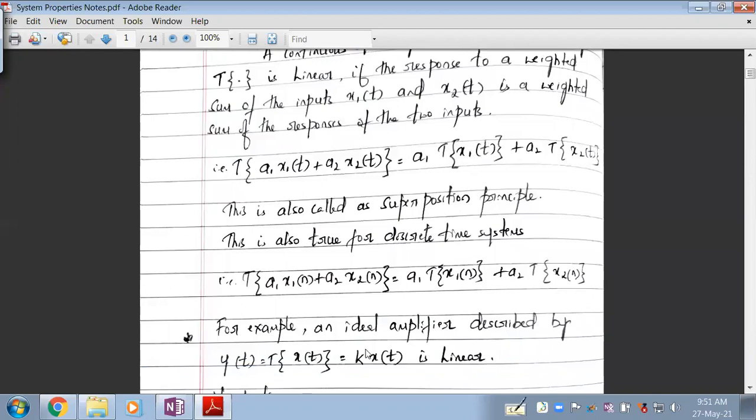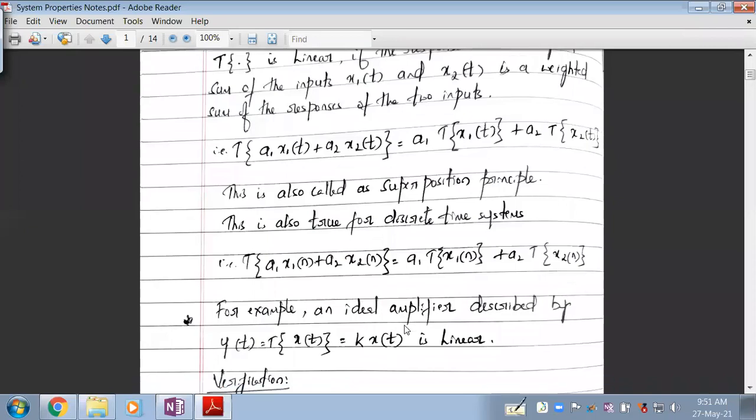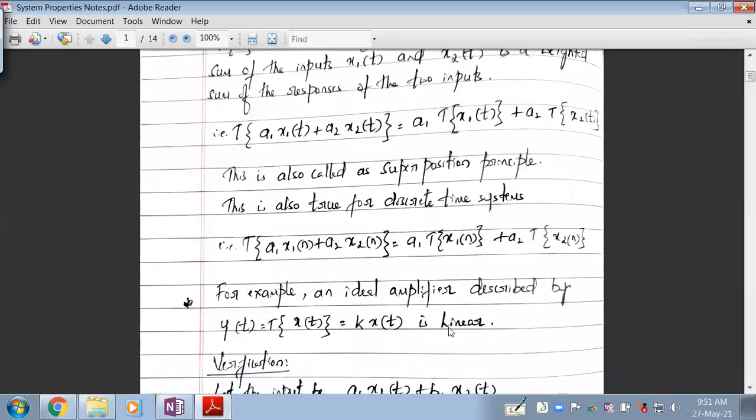Now, can you see this particular example? An ideal amplifier has been considered. Now you have to tell me whether this ideal amplifier is linear or not. And they say that it is linear. They are saying that this ideal amplifier is a linear system. So if you apply x of t, that will give us kx of t, where k is greater than 1 because it is an amplifier. So they are saying that it is linear.